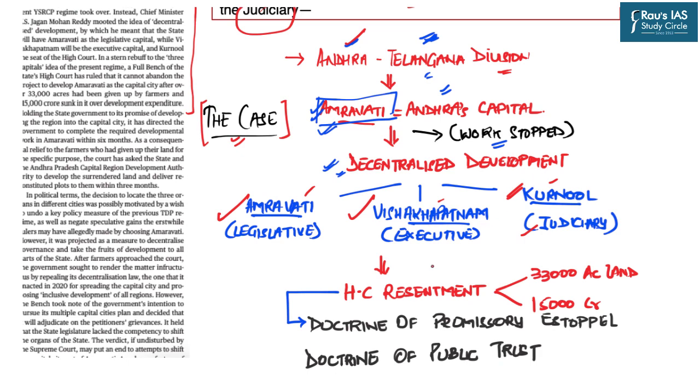But again, the High Court has shown its resentment in this verdict and has said that when we know that around 33,000 acres of land have been given by farmers to the state and around 15,000 crores of the state's money has already been invested in developing Amravati as Andhra's capital, now the state cannot go back on its promise. And here is where two important doctrines come into play. The first is the doctrine of promissory estoppel and the second is the doctrine of public trust.